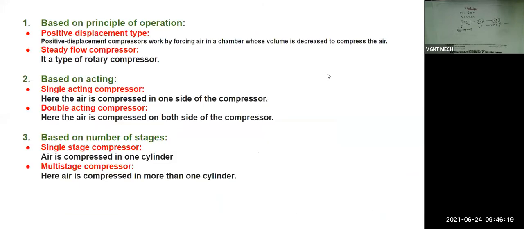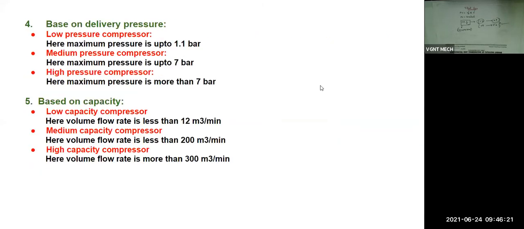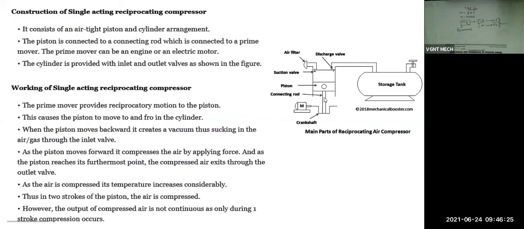This is the cylinder. Inside the cylinder, this is the piston. This piston is connected with the connecting rod, the connecting rod is connected to the crankshaft, and the crankshaft is connected to the motor. So when the motor rotates, the crankshaft rotates, the connecting rod moves up and down, and simultaneously the piston also moves up and down. When the piston moves up, it will compress the air. When it moves down, it will expand the air.